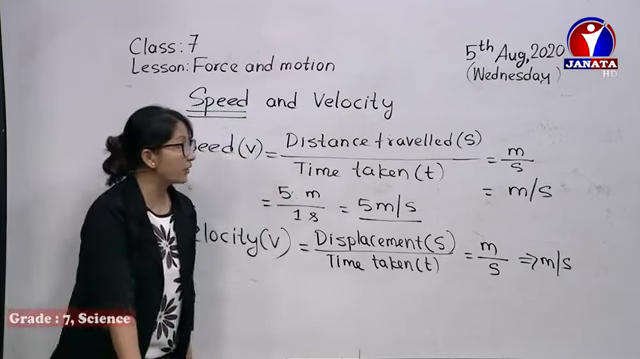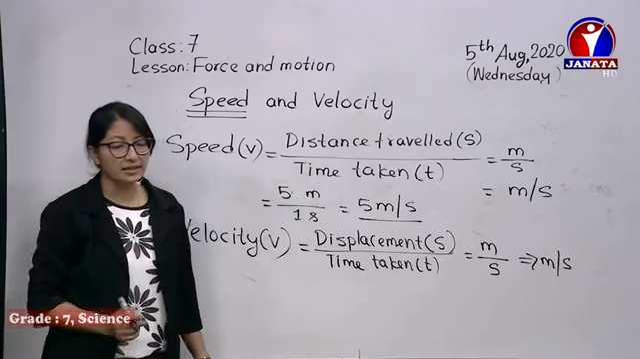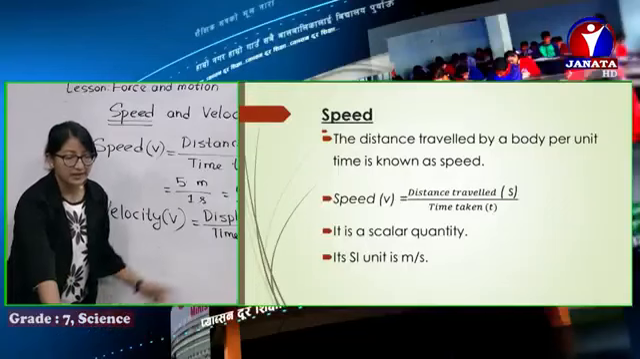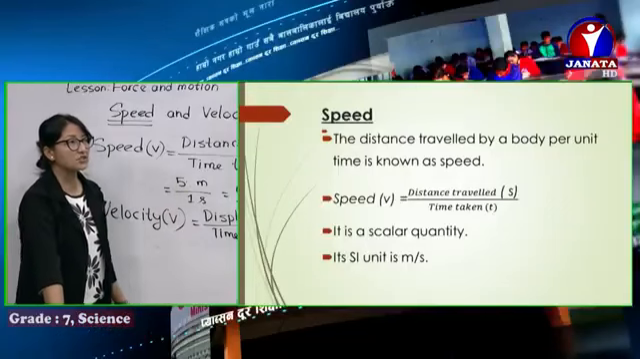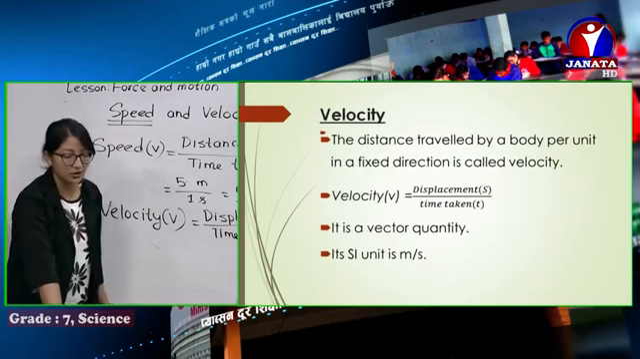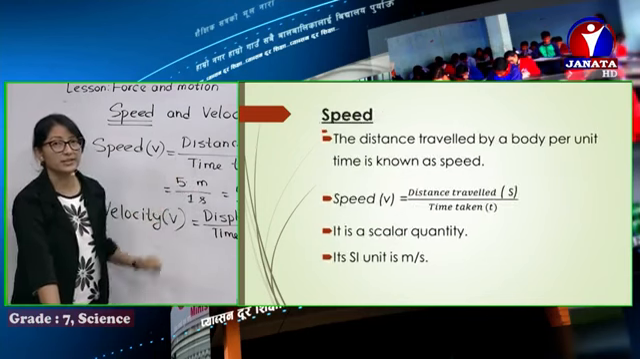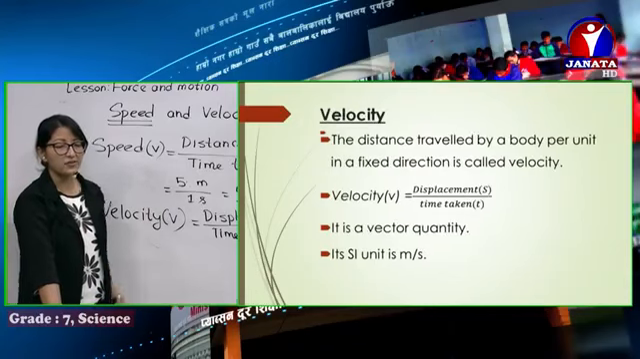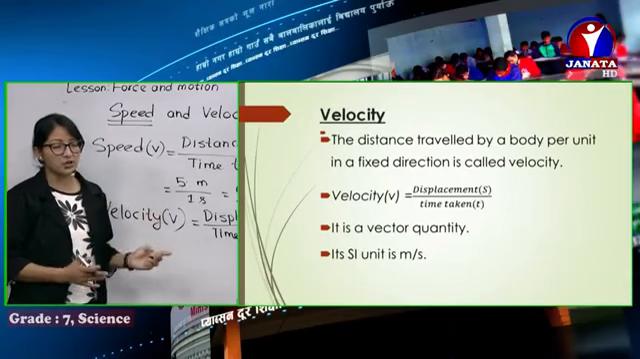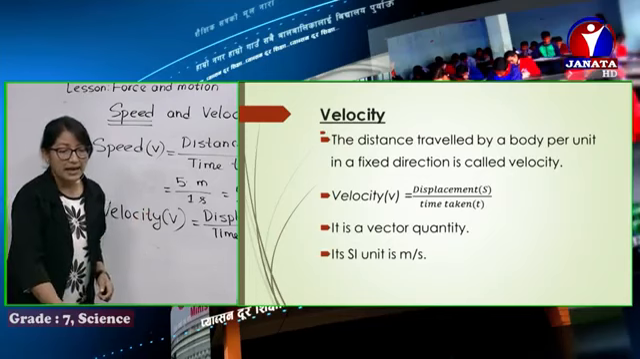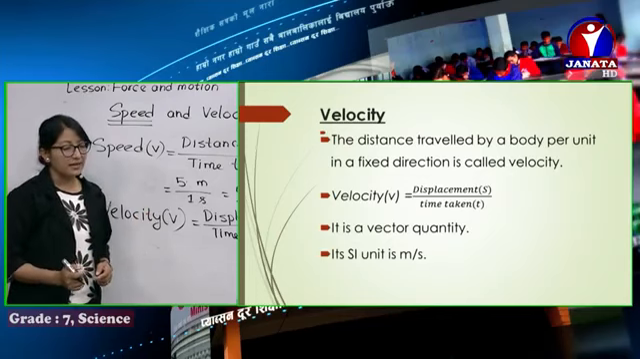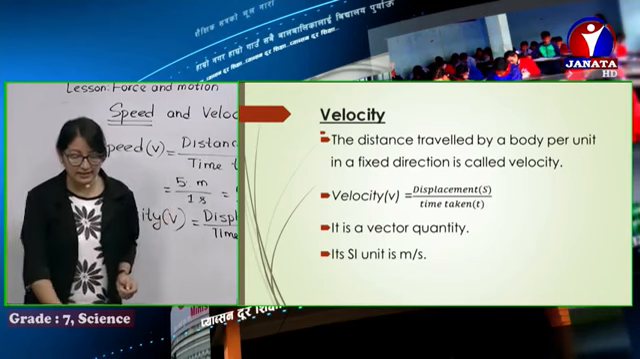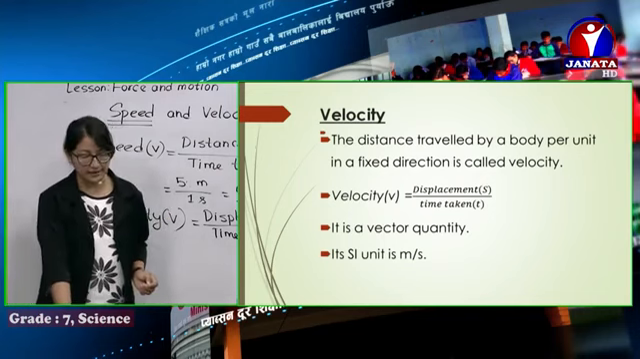So once you can just revise it, seeing in the slides. Speed: distance traveled by a body per unit time is known as speed. You can just say it as distance traveled by time taken. It's a scalar quantity, as I've already mentioned, and its SI unit is meter per second. Next we have velocity: distance traveled in a fixed direction is called velocity. Velocity is displacement by time taken. It's a vector quantity as direction is mentioned here, and its SI unit is meter per second.